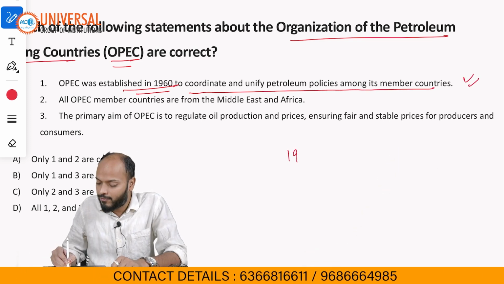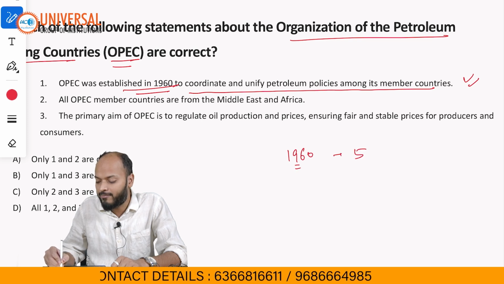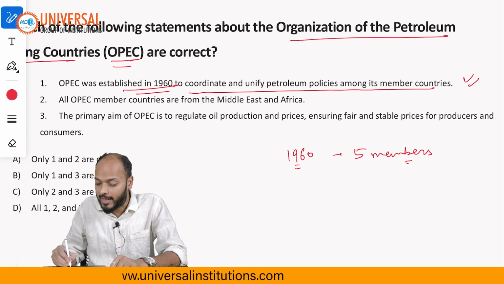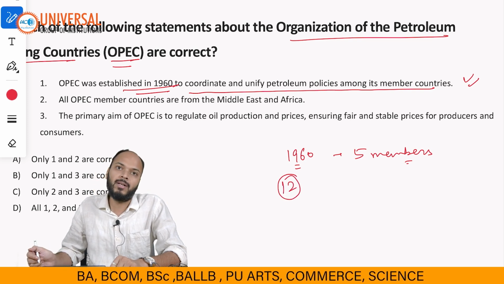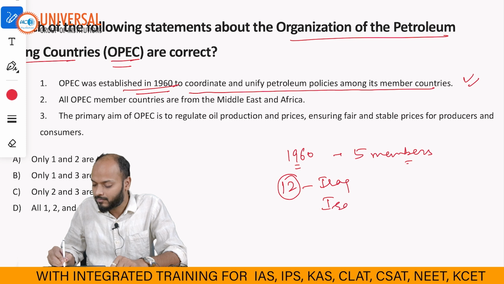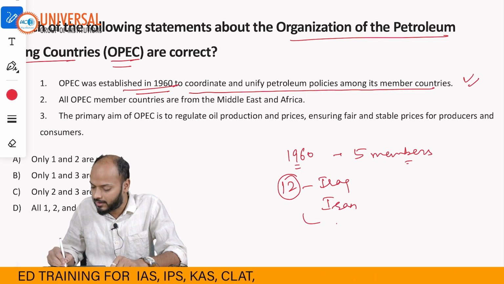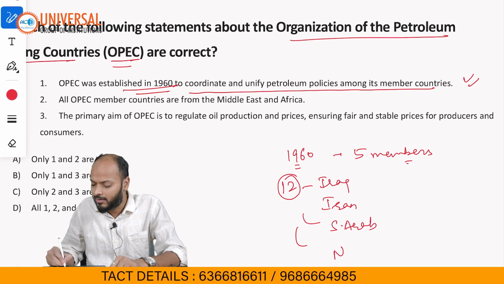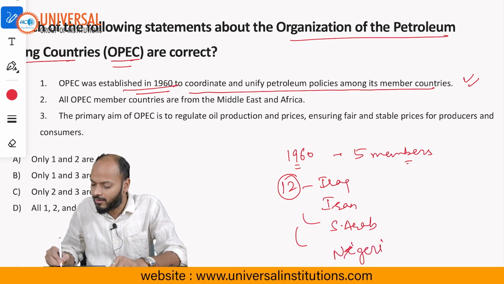OPEC was initially formed in 1960 with only 5 members, and initially it was created in Baghdad. Right now OPEC has 12 members, for example, countries like Iraq, Iran, Saudi Arabia, and then some countries from Africa, also Nigeria.